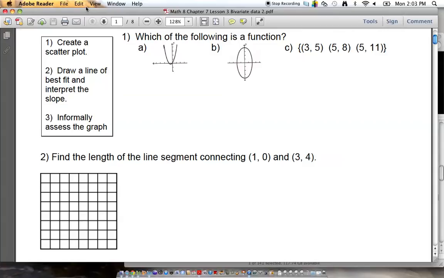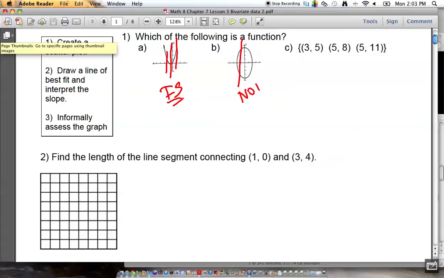So, without any further ado, let's get started on these questions and do a little bit more about bivariate data, which we spoke of the other day. First question, which of the following is a function? A, very good. How did you know A was a function? All right, the x values do not repeat themselves. Also the vertical line test, right? If we draw a vertical line through A, any vertical line that we draw will always touch the graph only once, so it is a function. If I draw and touch twice, it is not a function.